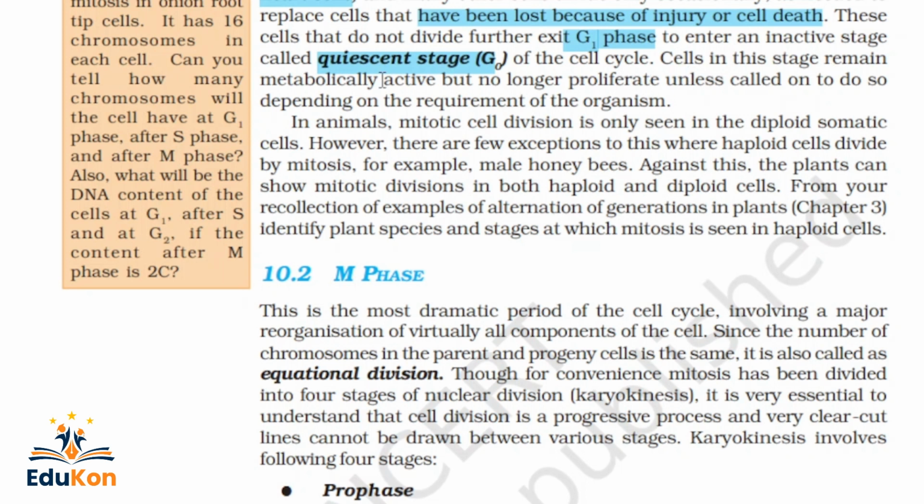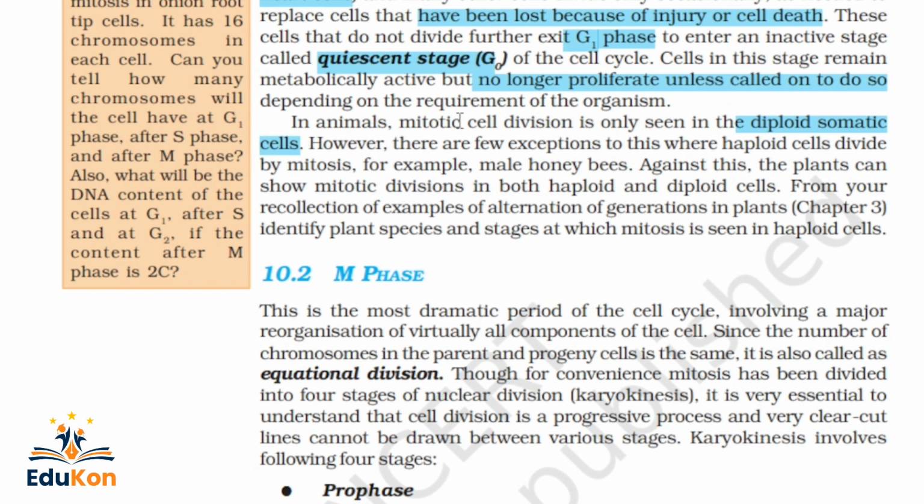Cells in this stage remain metabolically active but no longer proliferate, meaning multiplication, unless called on to do so, depending on the requirement of the organism. So if there is a damaged cell, that is what this sentence makes us understand. In animals, mitotic cell division is only seen in the diploid somatic cells.